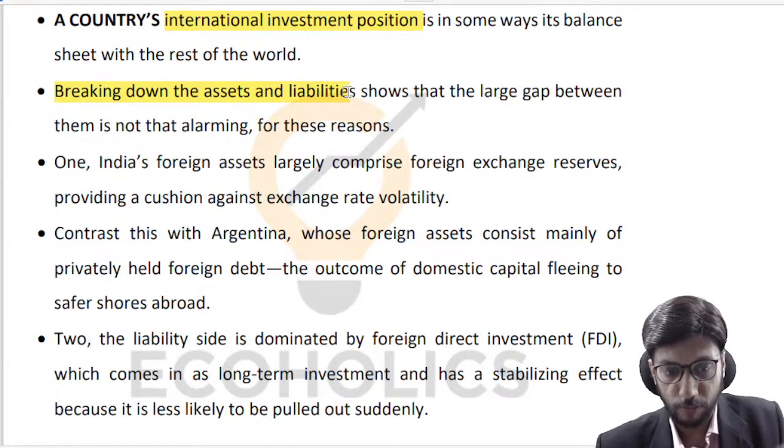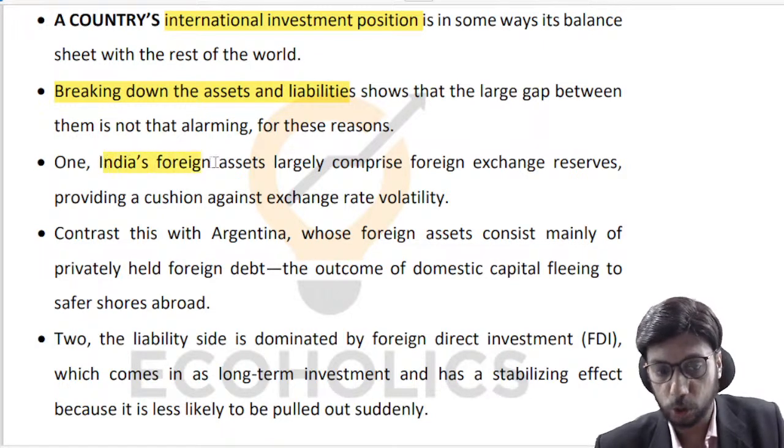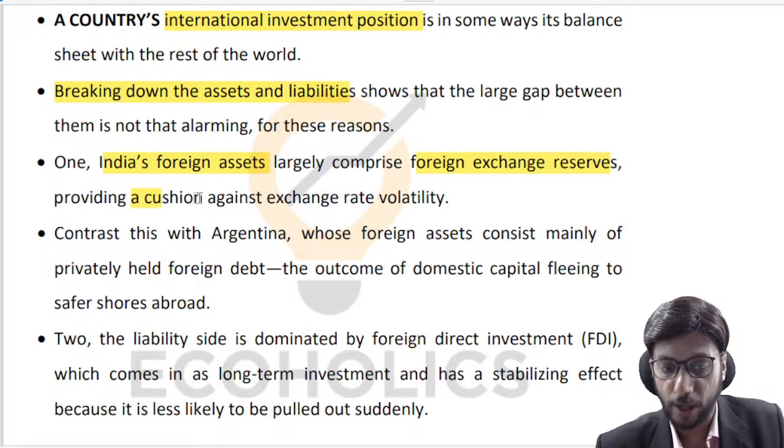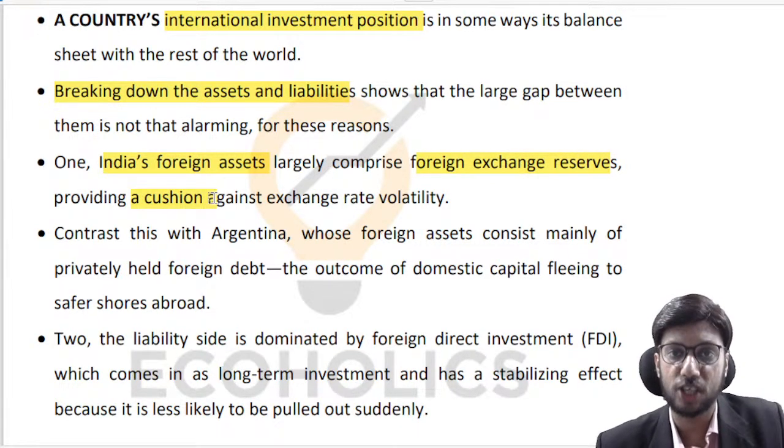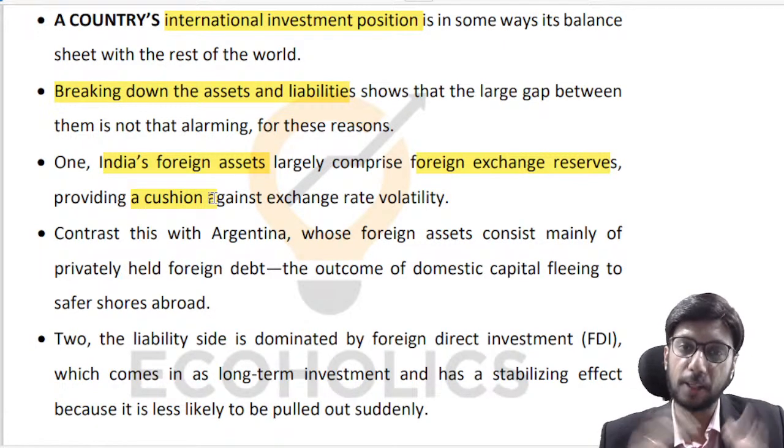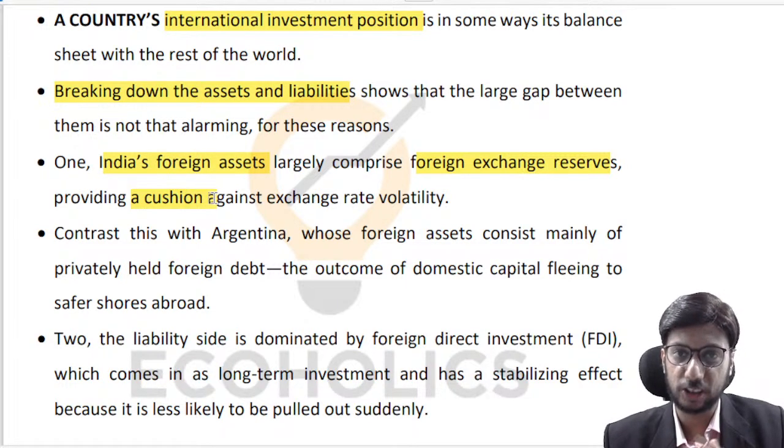So we don't need to be too worried, right? We have a huge foreign assets. We have foreign exchange reserves, right? And this is providing us a cushion against any kind of exchange rate mobility. So if you compare India's position with our neighboring countries, or with 1991, or with any similar country in the rest of the world, you will see that our foreign exchange reserves totaling up to nearly $600 billion, that is quite a good number, right?